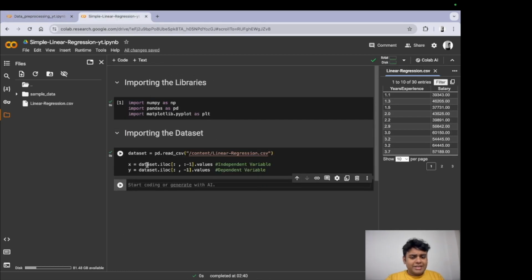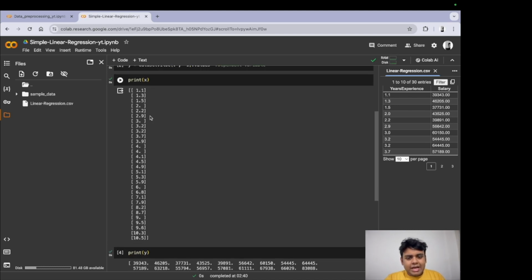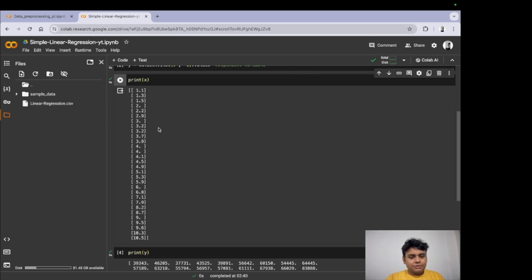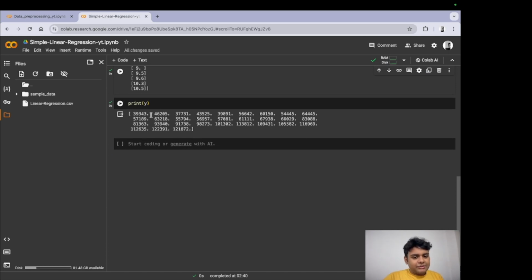So I'm just going to print x and print y just like we did before. All right, we're getting that. Now we might notice some missing values here. So you might say that, okay, is this a missing value like we did in the previous data preprocessing toolkit video? No, this is not a missing value. This is actually zero. So if you look at it, it's 2.0, 3.0. It's actually zero. So it's not showing up here, but it's totally fine. We do not need that. And this is also 0.0, 0.0. Okay, all right. Now you've done that.